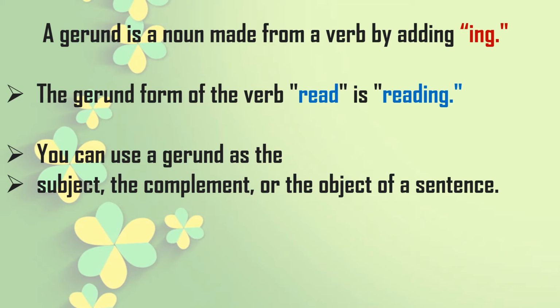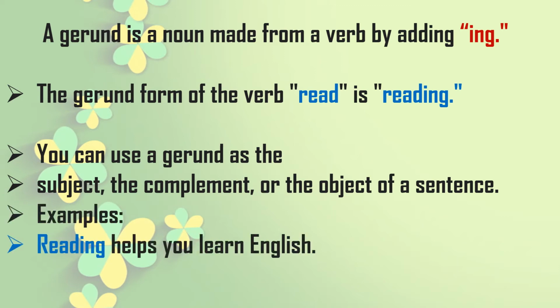You can use a gerund as the subject, the complement or the object of a sentence. For example, reading helps you learn English. We have seen here the gerund form of the verb read is reading and it has come at the beginning of the sentence with ing as its tail. So, reading helps you learn English. Here, reading is the subject of the sentence. So, the gerund can be used as the subject of the sentence.